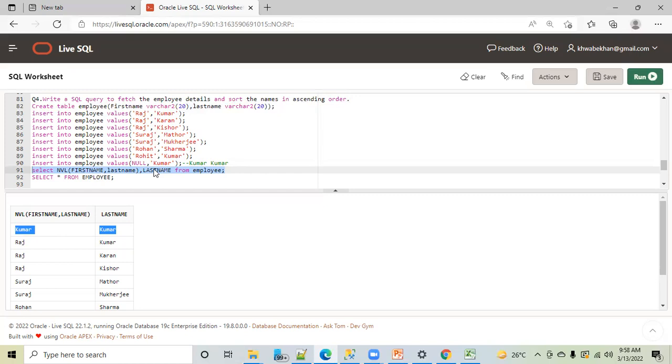If the last name has to be shifted to the first name, then the last name should be empty. Is that possible? If they don't have two names, first name and last name, the last name should appear as the first name, and then the last name should be empty. Oh, okay. That's a different case. I got your point. That's a different case. When I teach substring, I will cover that.